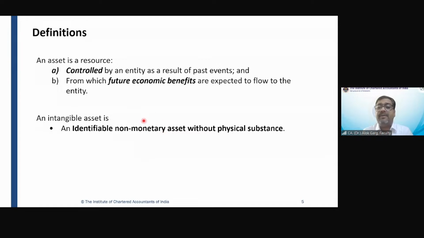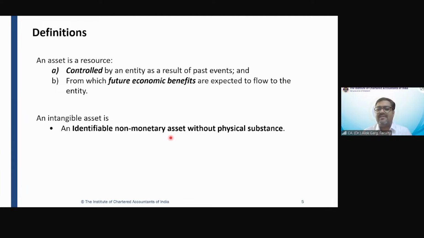Whether PP is a monetary asset or non-monetary asset? PP is also a non-monetary asset, right? Inventory is also a non-monetary asset. Investment property is also a non-monetary asset. Debtors are a monetary asset. Cash is a monetary asset. Fixed deposit is a monetary asset, right?